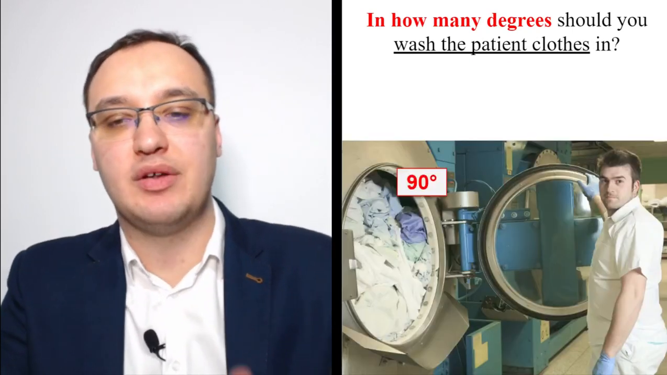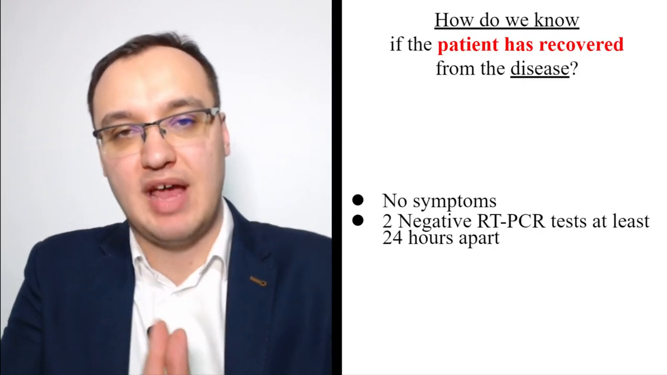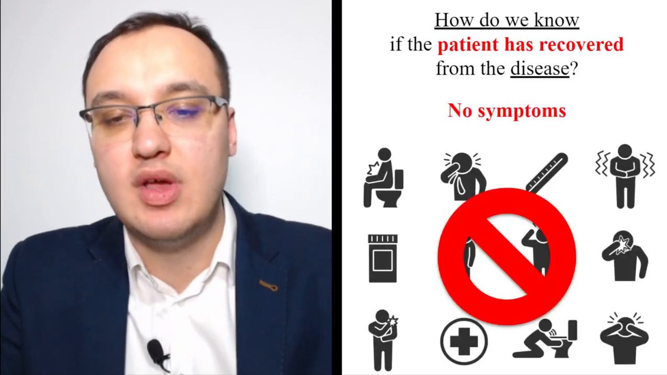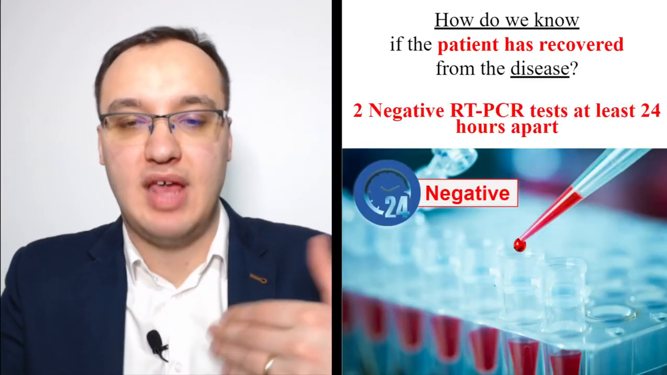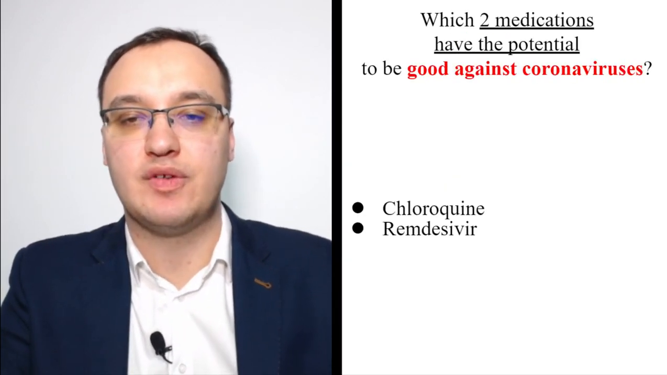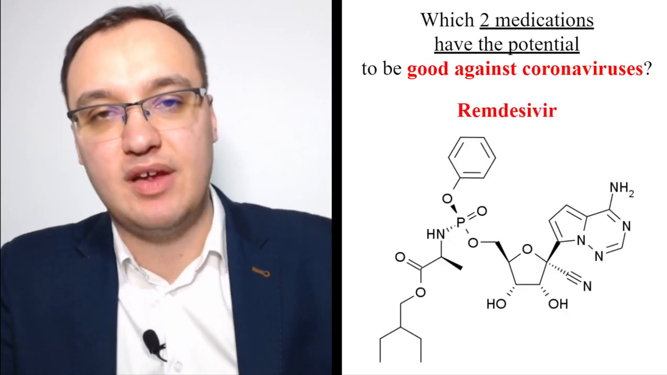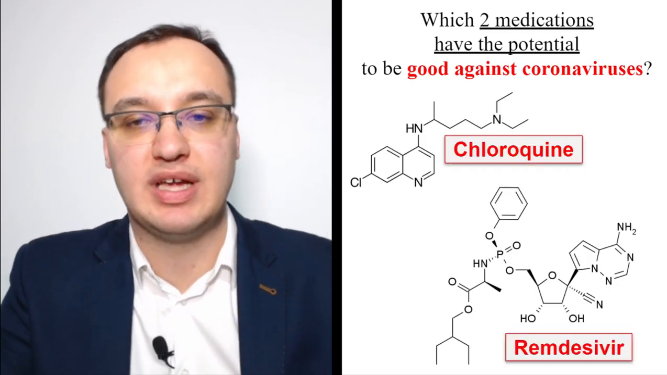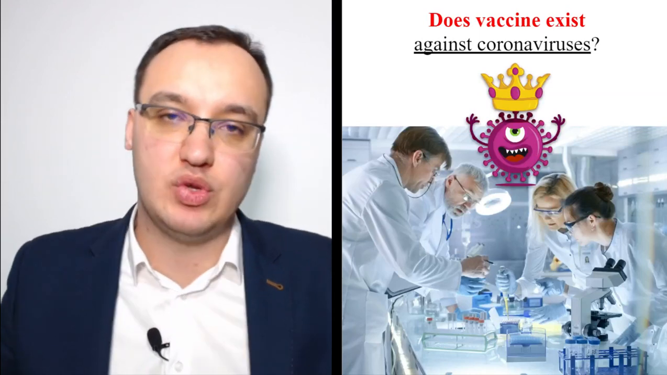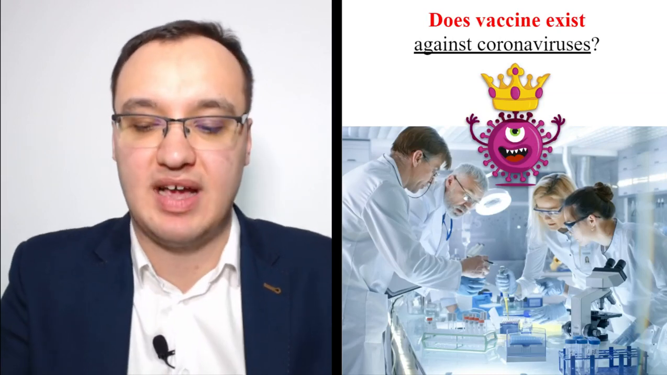The degrees should be around 90 degrees Celsius, and we have to check if the patient has any symptoms after 1 to 2 weeks, if we want to rule out coronavirus, and we have to have 2 negative PCRs at least 24 hours apart to say that this patient is free of coronavirus. The medications that are being investigated now are chloroquine and remdesivir, and they have potential to be good against coronaviruses. The vaccines that we have are under development, and therefore I would say in this coronavirus epidemic, it will probably not be achieved that we get the vaccine.